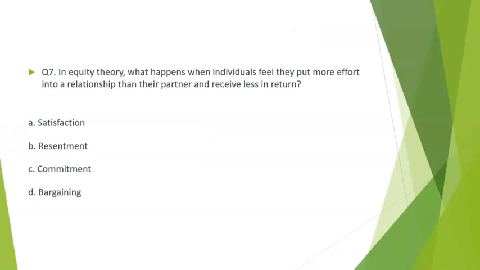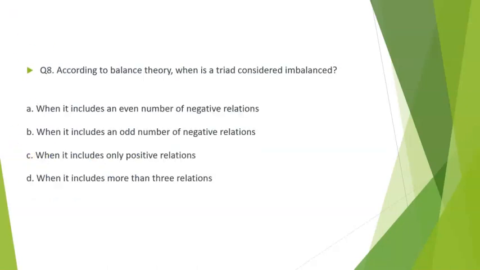Let's look at question 7. In equity theory, what happens when individuals feel they put more effort into a relationship than their partner, and receive less in return? Let's look at the options. Option A, satisfaction, B, resentment, C, commitment, or D, bargaining. The correct option is option B, resentment.